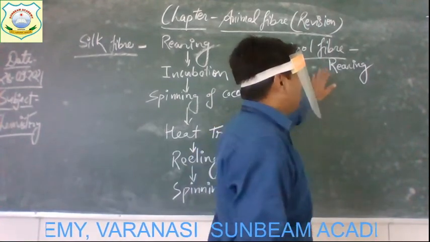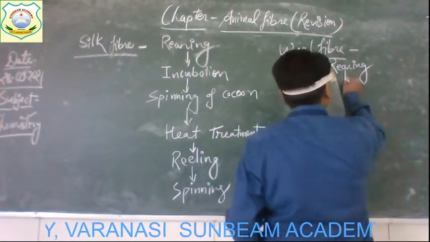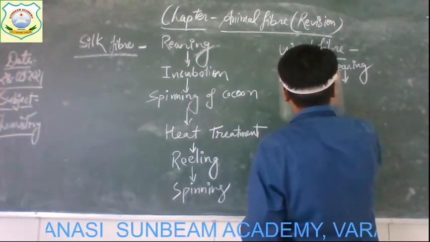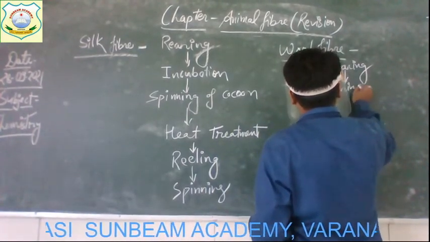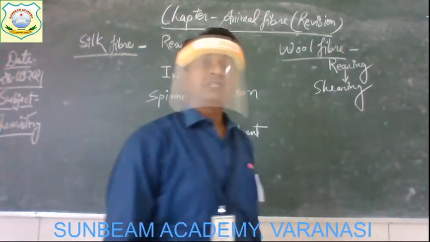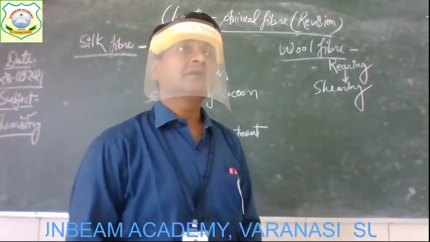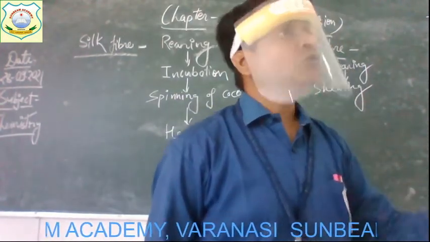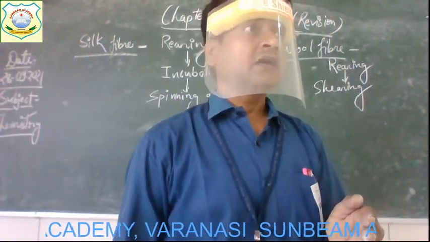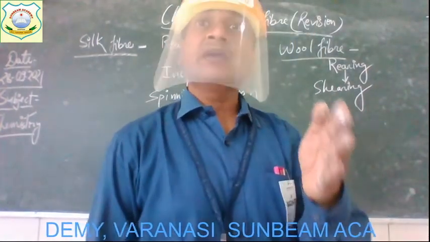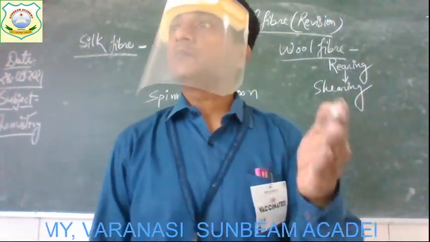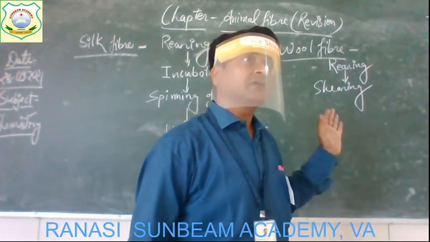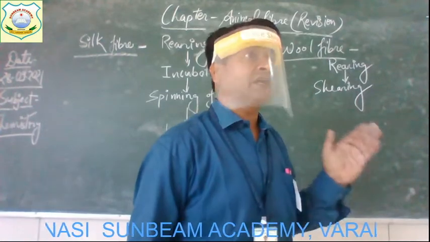Get it? Now after the rearing of such animals, the next step involved here is shearing. In the shearing step, what happened? When the hair of the animals grows, it needs to be cut. Is it not? So that cutting down of the hairs from the body of animals like sheep, like rabbit, okay, is known as shearing.